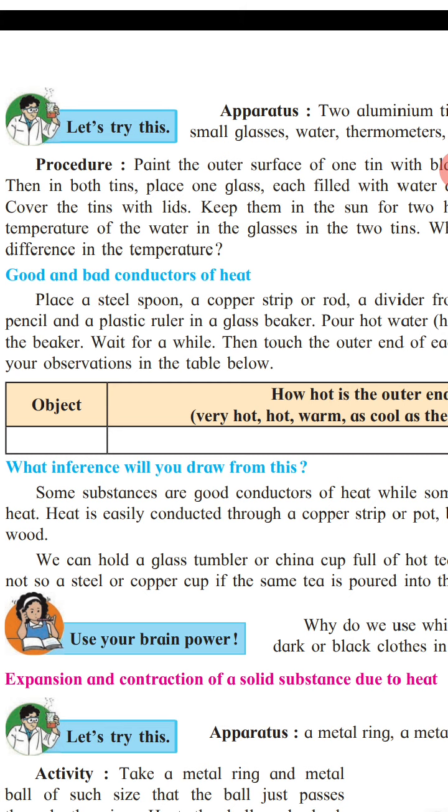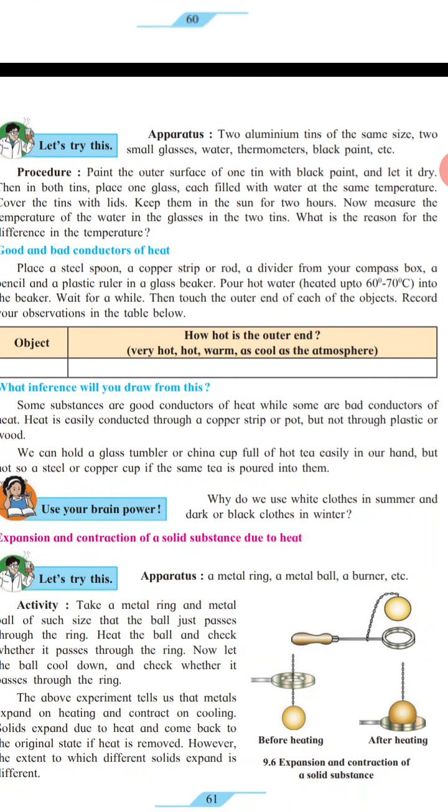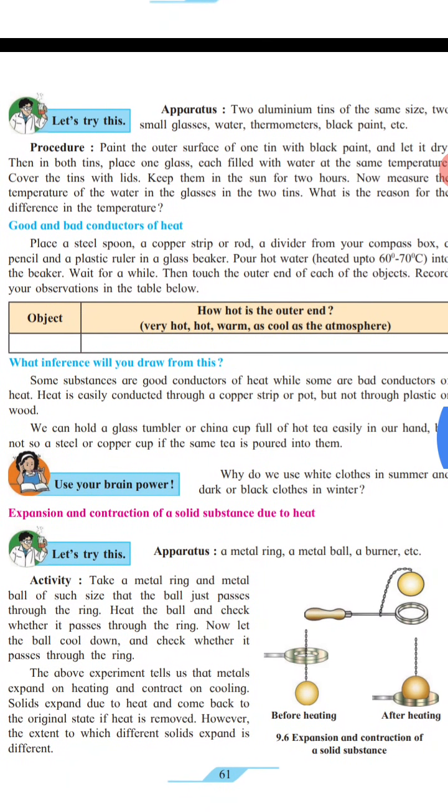Procedure. Paint the outer surface of one tin with black paint and let it dry. Then place one glass in each tin and fill each glass with water at the same temperature. Cover the tins with the lid. Keep them in the sun for 2 hours. Now measure the temperature of the water in the glass in these two tins. What is the reason for the difference in temperature?